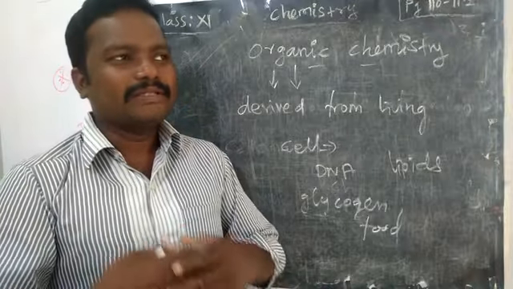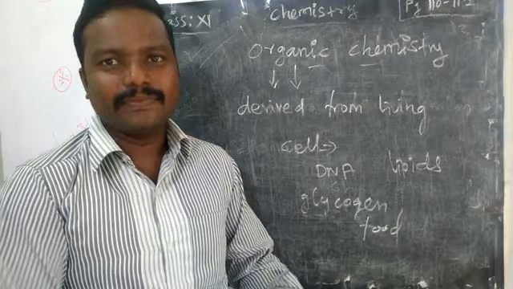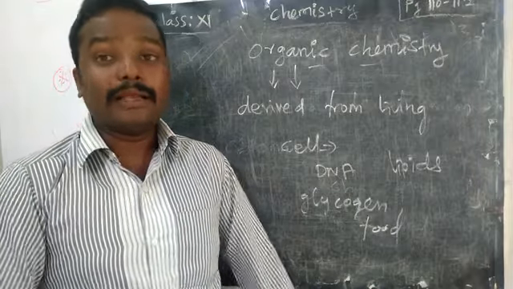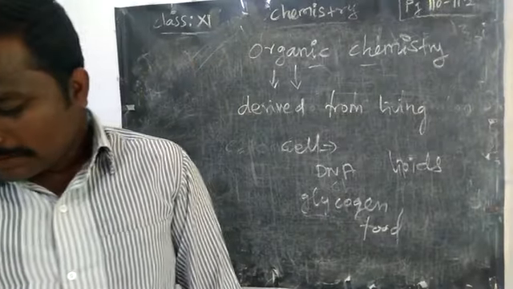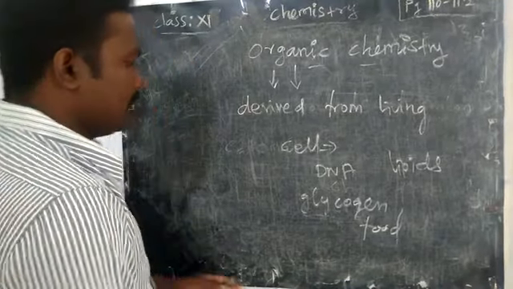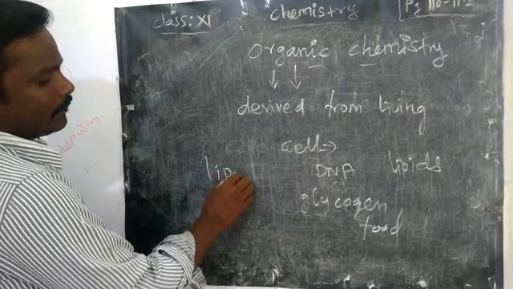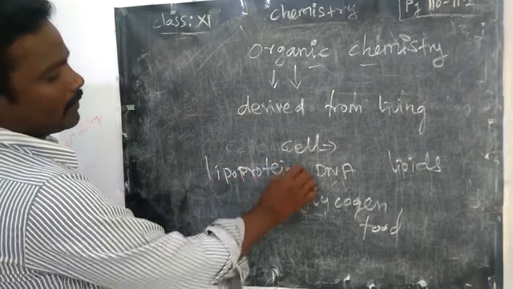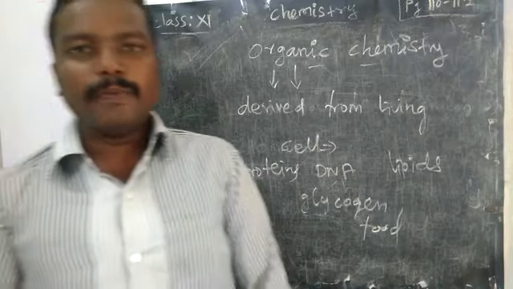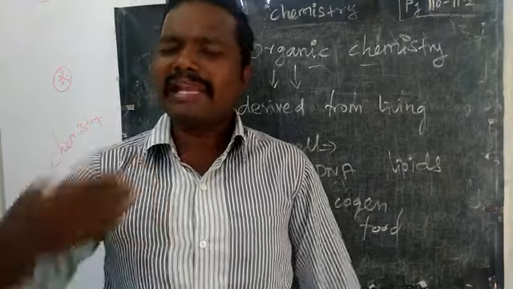If you say anything, it may be made up of organic compounds. Like that we have the applications of carbon compounds. See, some examples they are giving: lipoproteins, lipids, phospholipids, and many more.